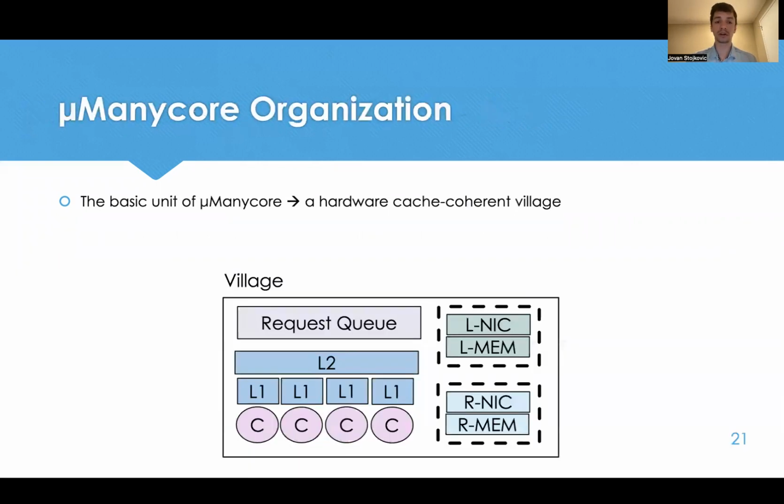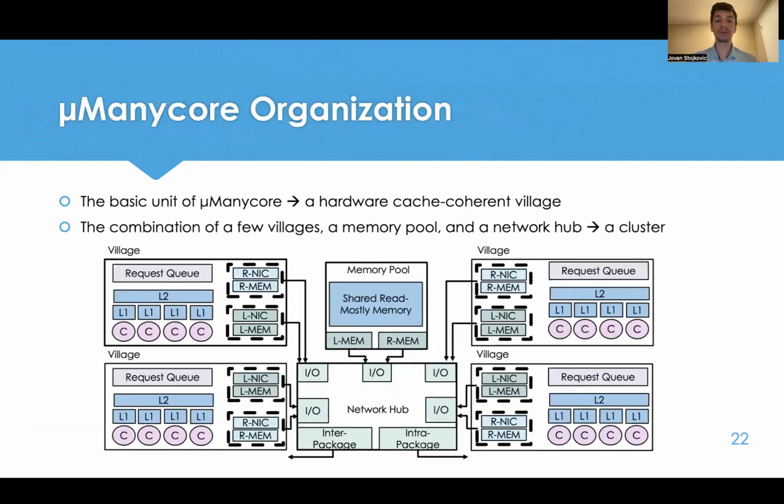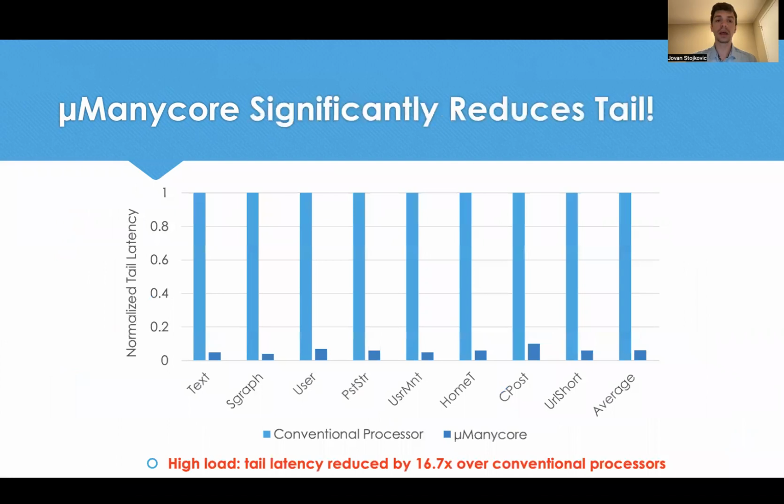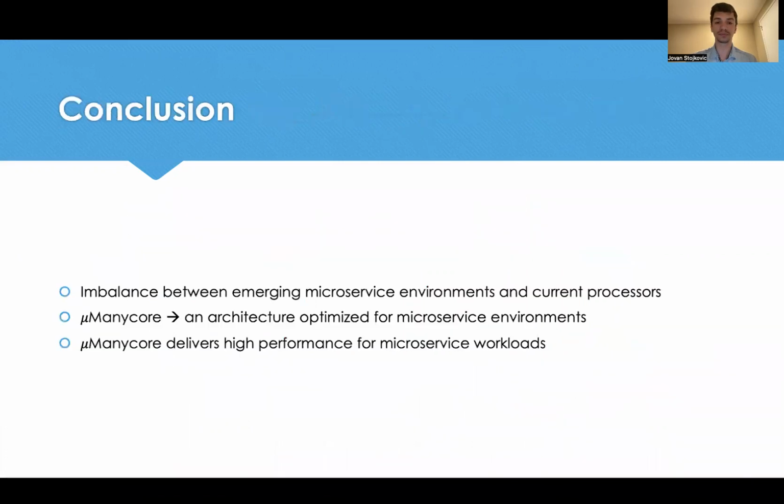The basic unit of mManycore is a hardware cache-coherent village. Multiple villages, a memory pool, and the network hub create a cluster. Finally, the mManycore package is composed of many clusters that are connected with a hierarchical leaf-spine interconnection network. mManycore significantly reduces the tail latency of microservices over conventional processors.